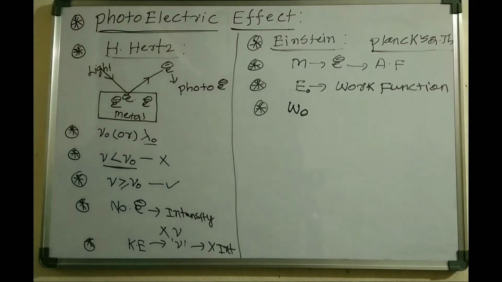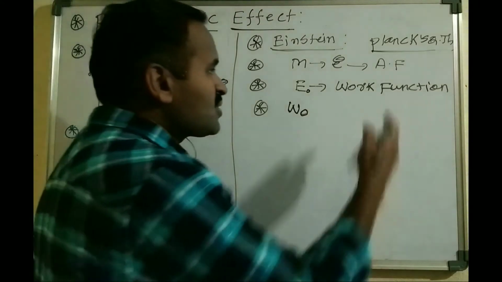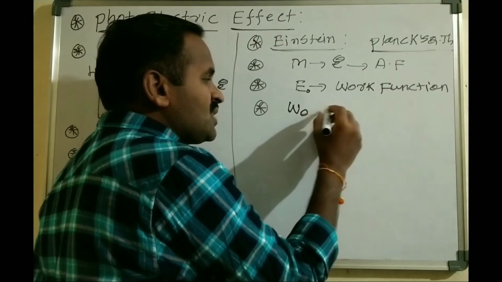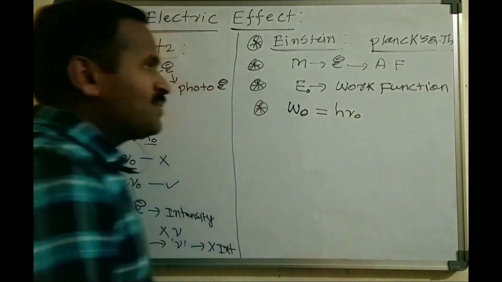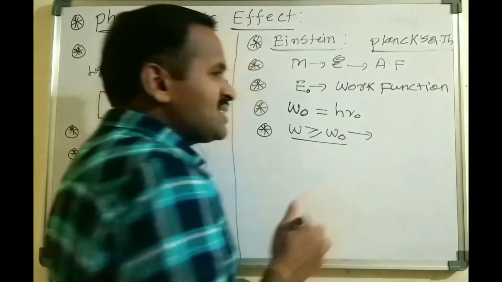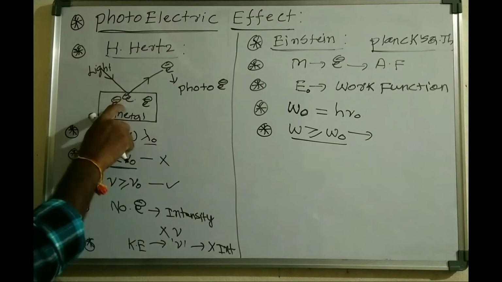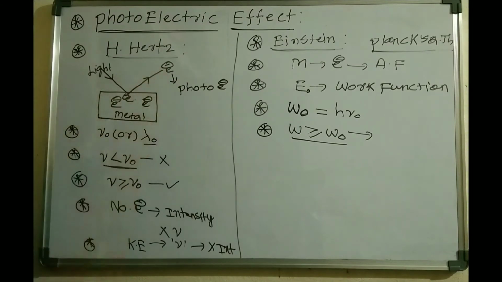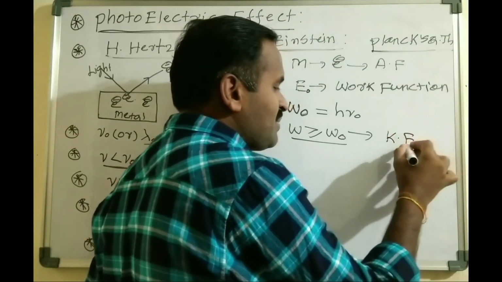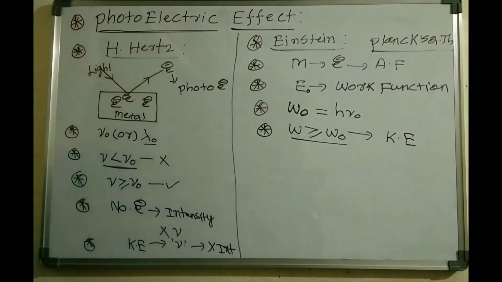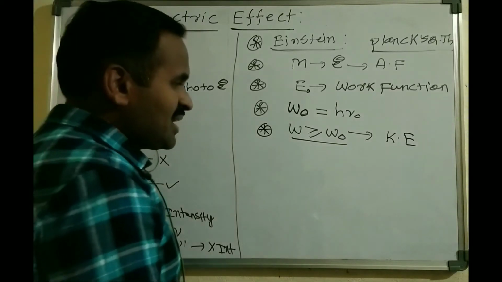According to Planck's theory, the energy is directly proportional to the frequency, so I can write here that the work function W naught is equal to h nu naught. Whenever excess energy of the light strikes the metal surface, the excess energy will be transferred to the photoelectrons in the form of kinetic energy. So kinetic energy purely depends upon the frequency of light, and it is independent of the intensity or brightness of the light, right?